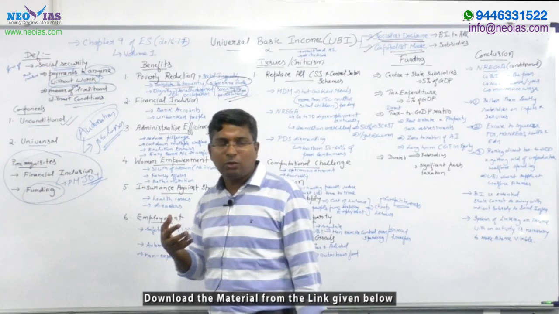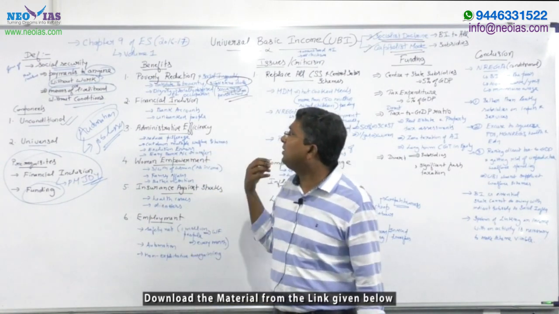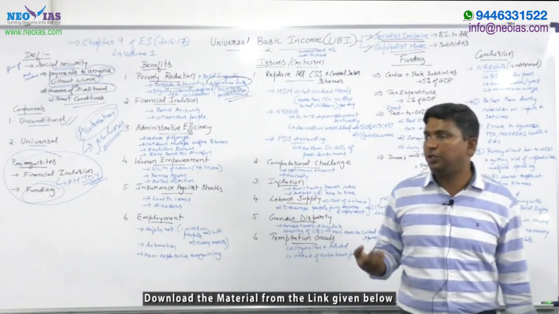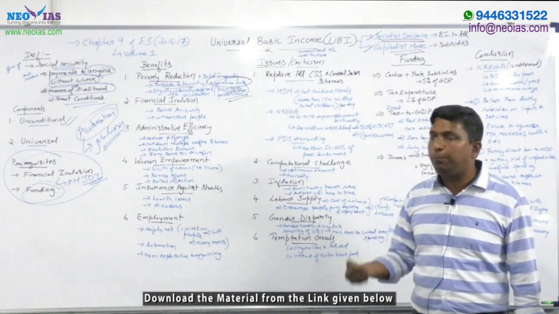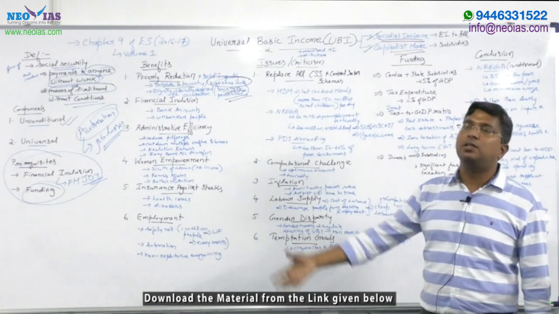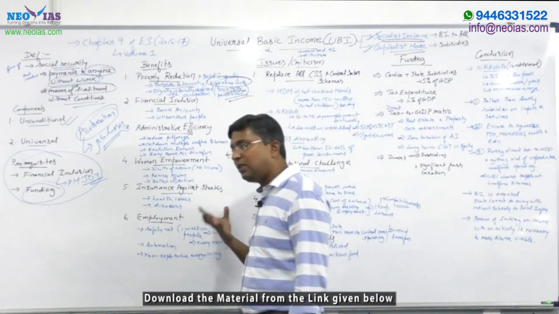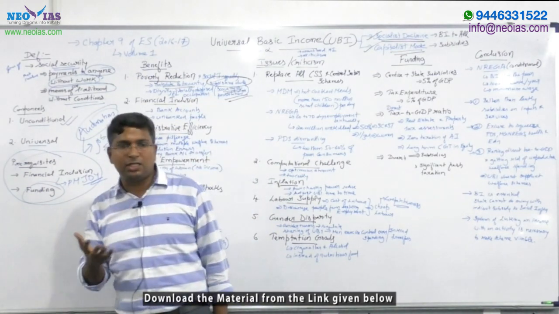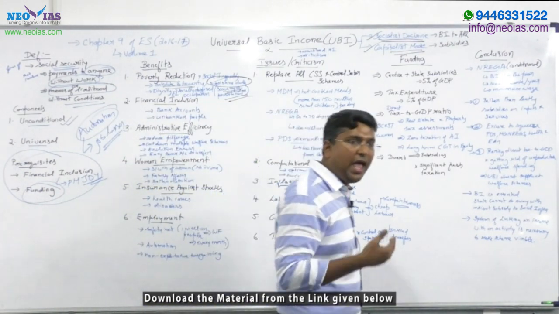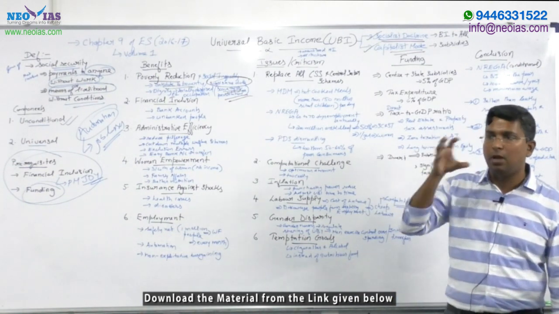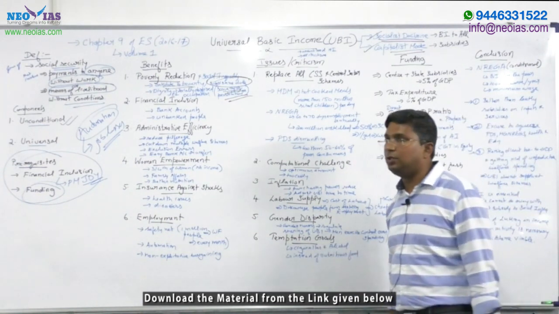So you can say that universal basic income can improve the dignity of the workers of our country, especially people from the poor strata of our society. So the basic aim of universal basic income is to reduce poverty and social inequality in India. That should be the major benefit you mention.